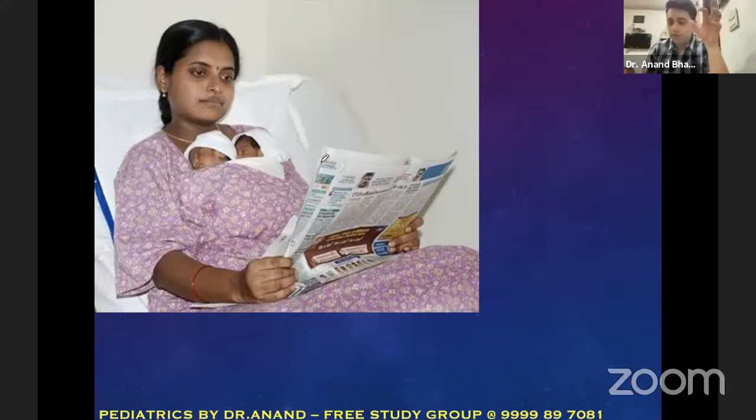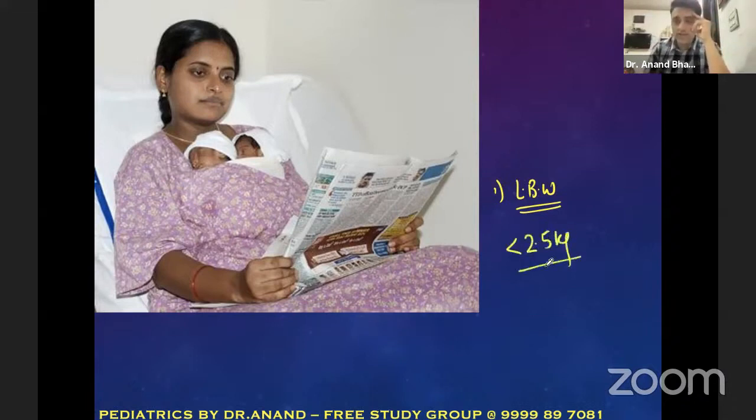So point number one, why are we doing kangaroo mother care? What is the importance of doing this? Kangaroo mother care is basically done for all low birth weight babies. Can anyone tell me what is low birth weight, and what is very low birth weight? Is my slide visible? I think it is very well visible. Yes, very good. So low birth weight is any baby who is less than 2.5 kg.